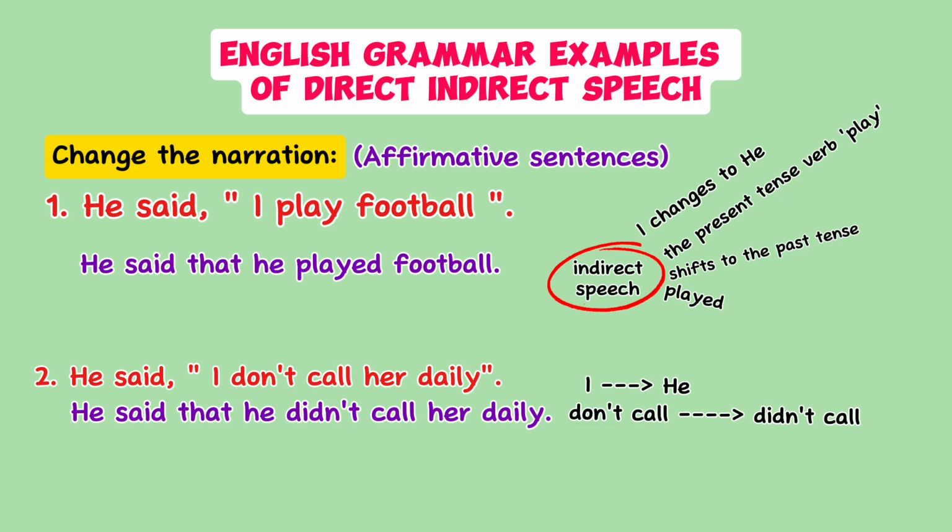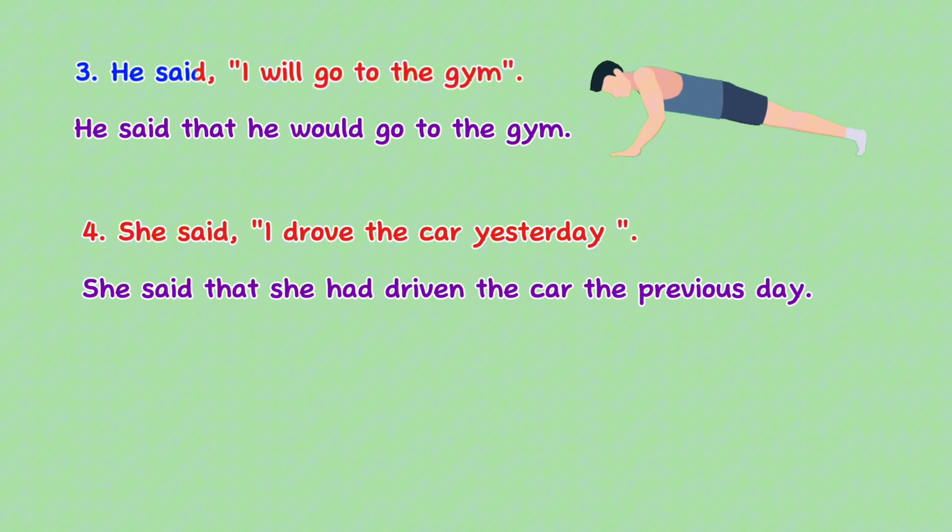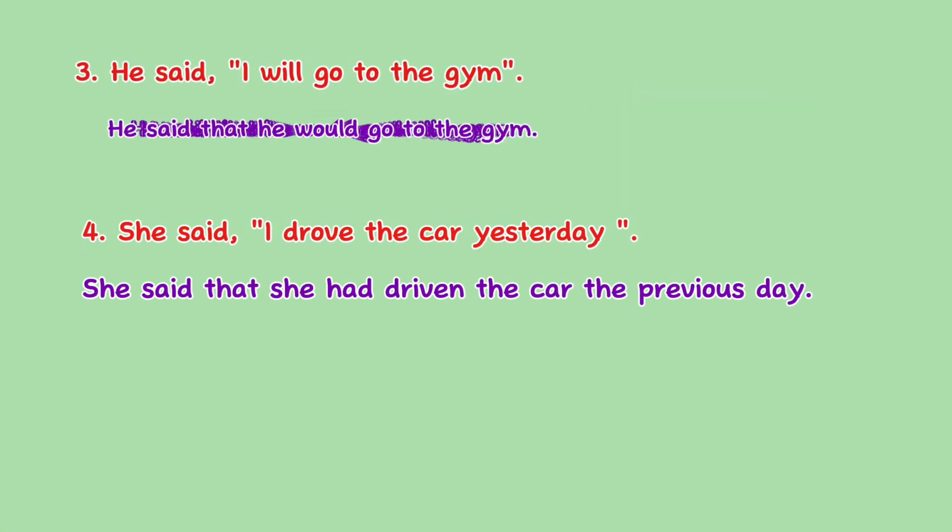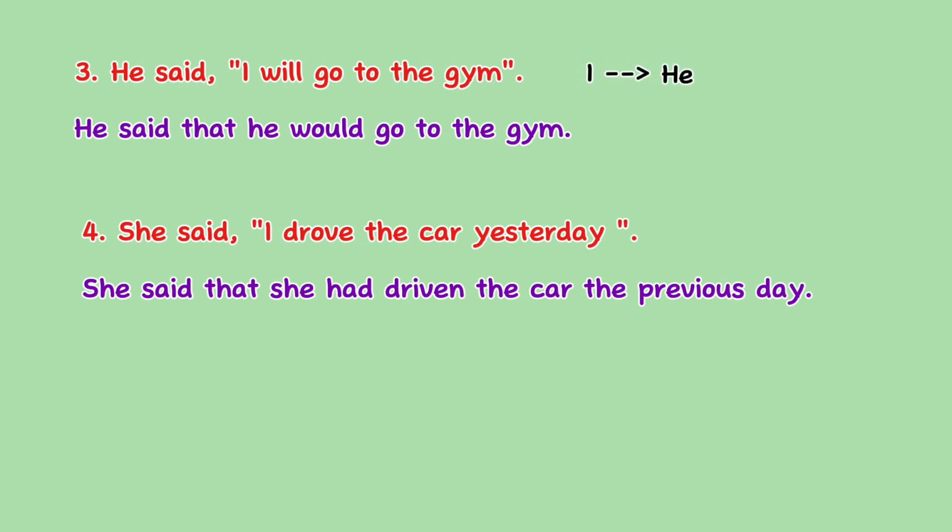Finally, the sentence structure is modified. He said, "I will go to the gym." The answer is, he said that he would go to the gym. The pronoun I changes to he. The future tense verb will go changes to would go to reflect that the reporting verb said is in the past tense. These adjustments ensure that the sentence maintains temporal coherence, accurately conveying the original meaning in the context of the reported speech. The sentence structure is also modified to integrate the reported speech smoothly into the narrative.